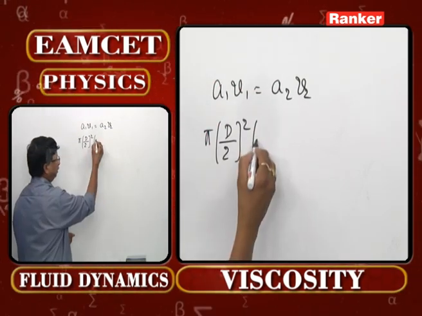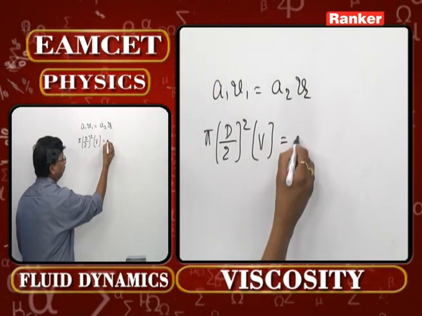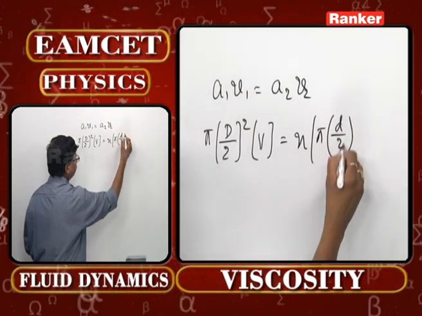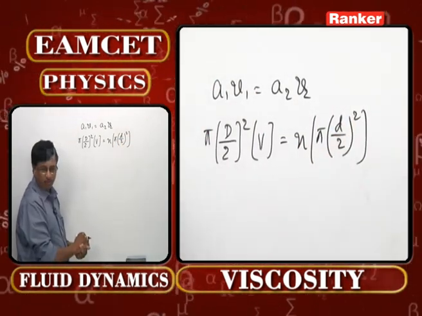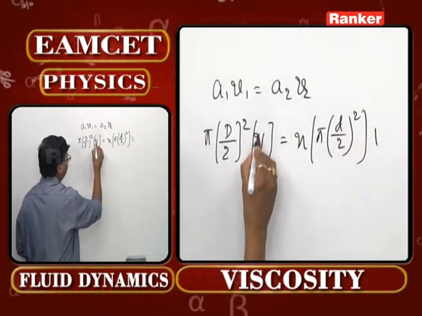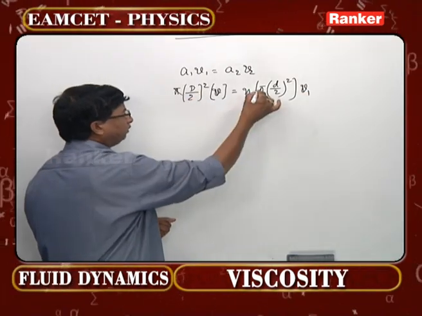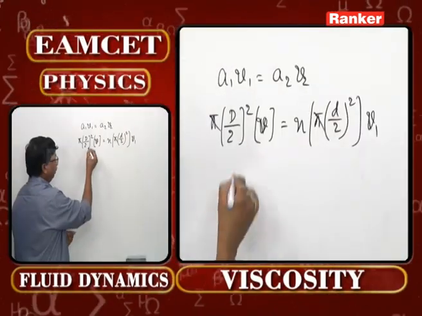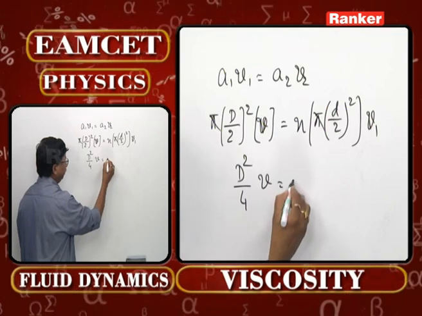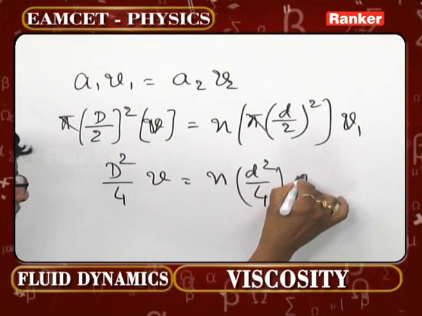Into what is the speed? Given v. What will be A2 now? It is n holes, n into pi into (d by 2) whole square, because d is the diameter that has been given. Into this velocity, if you take v, you take this one v1. Now pi gets cancelled. First thing, you can write d square by 4 v, n into d square by 4 v1.